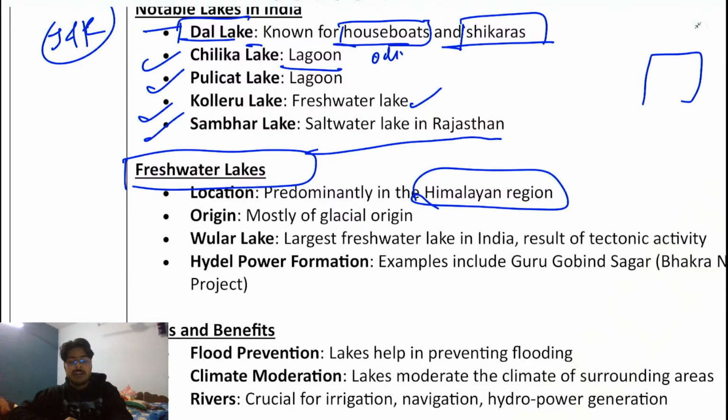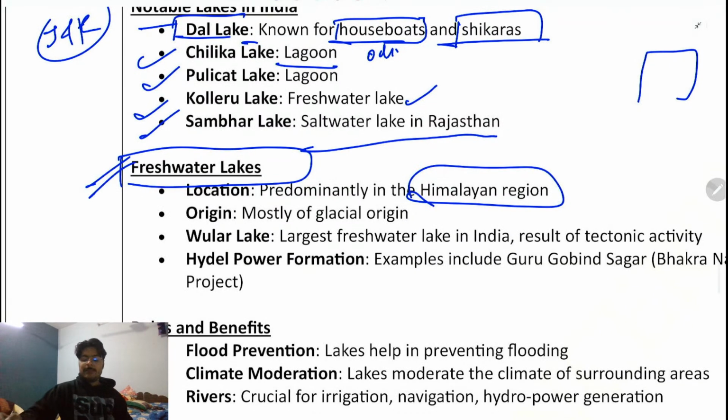Because of the presence of ice throughout the year, they will have the maximum presence of water, and the flow will not reduce over a period of time. It is a perennial river. In the same manner, if you talk about freshwater lakes, they are perennial lakes, mostly coming from glacier origin.